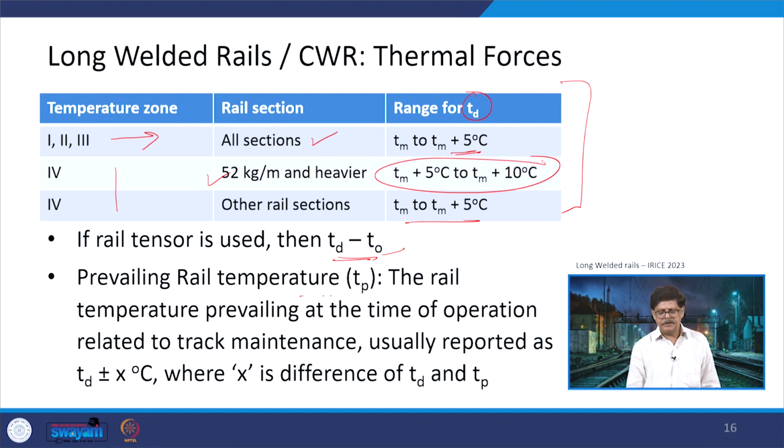Now, what is prevailing rail temperature? The prevailing rail temperature is the rail temperature at the time of operation related to the track maintenance, and it is usually reported as Td plus minus x degree centigrade. That means it is correlated with the de-stressing temperature plus minus x degree centigrade, and this x is the difference between the Td and the Tp, that is the prevailing temperature and the de-stressing temperature. So, that difference is considered here as Td plus minus x degree centigrade.